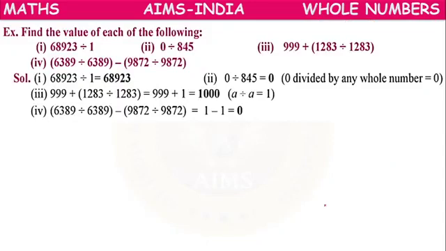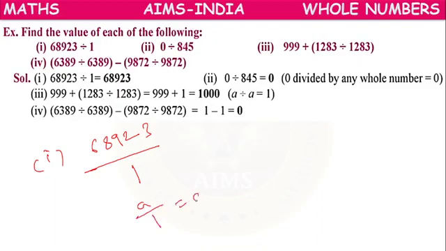So next, here we have some questions, children. Find the value of each of the following. Four questions are there. What is the first question? 68923 divided by 1. Just now we have learnt A divided by 1 equals to A. Any number divided by 1 equals to itself, even a big number. So the answer is 68923.